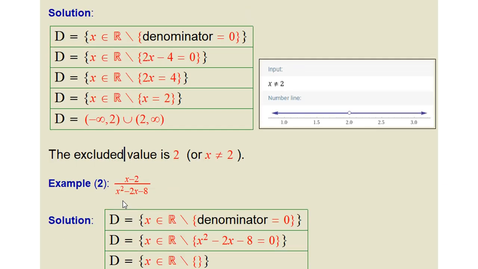Another example. The first one had both the numerator and denominator linear. So what happens if they are not linear? Cubic, quadratic, it's not important. All of these polynomials we deal with in the same procedure because we can factorize up to now.